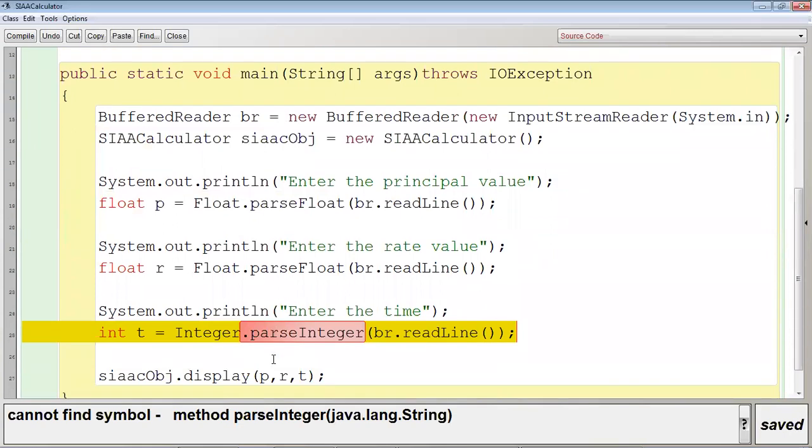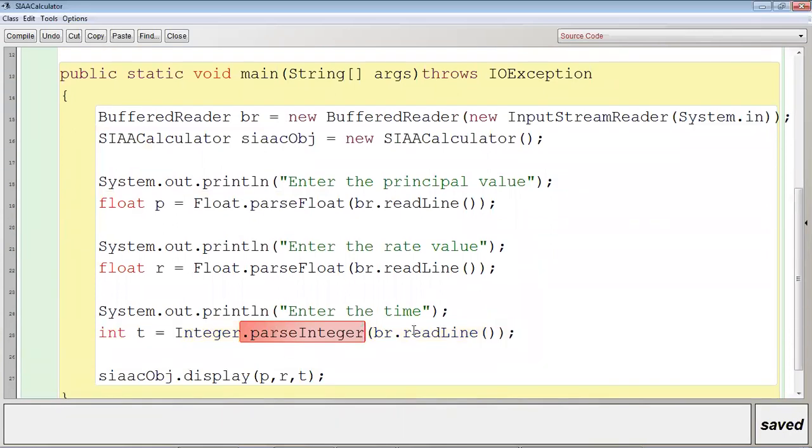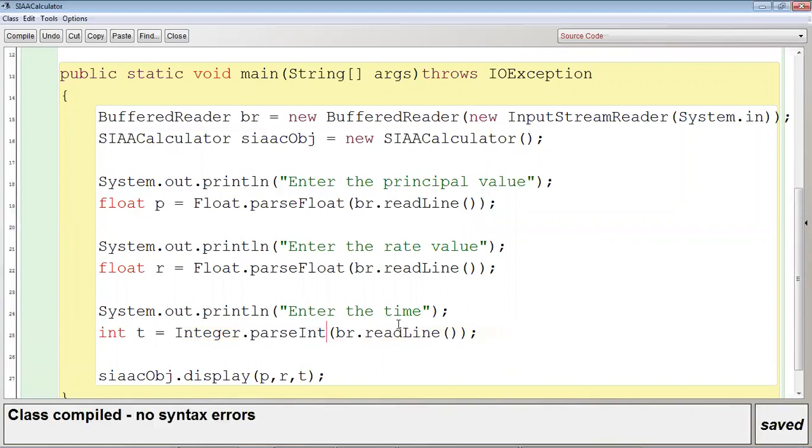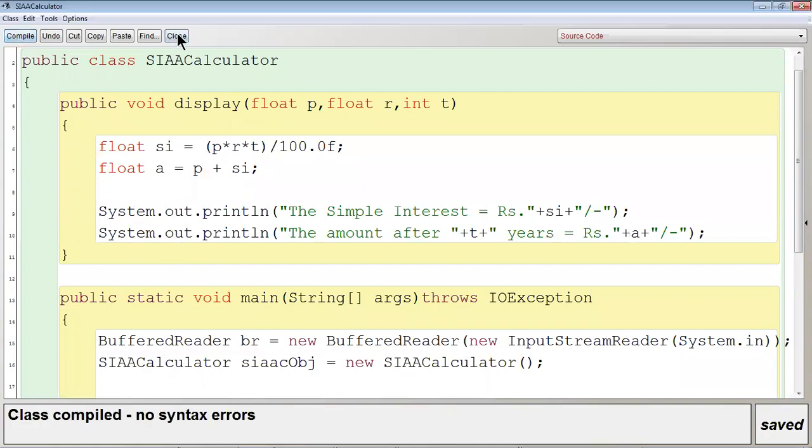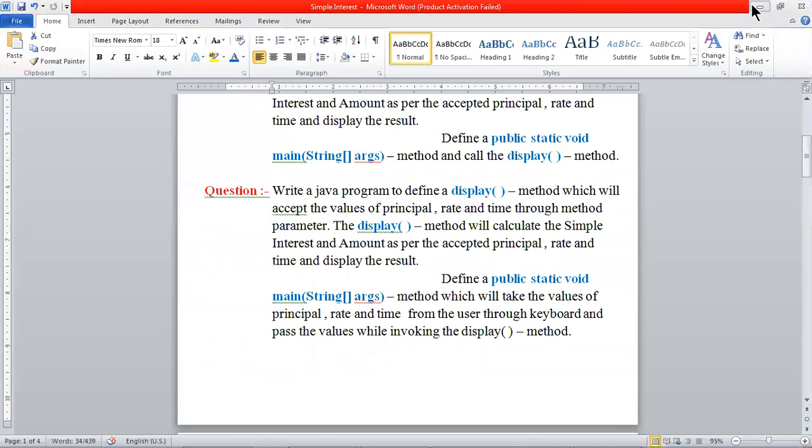Cannot find symbol method parseInteger. Sorry, it will be parseInt. Okay, parseInt, control K, no syntax error. It is not parseInteger, it is parseInt. What is the name of the method? parseInt, not parseInteger. Okay, compile, no syntax error, close.